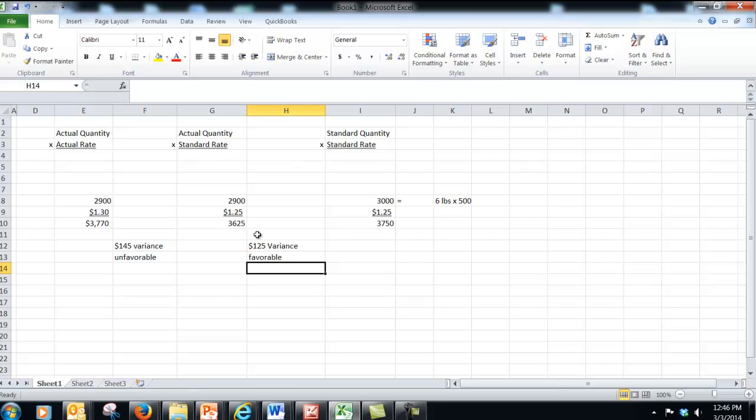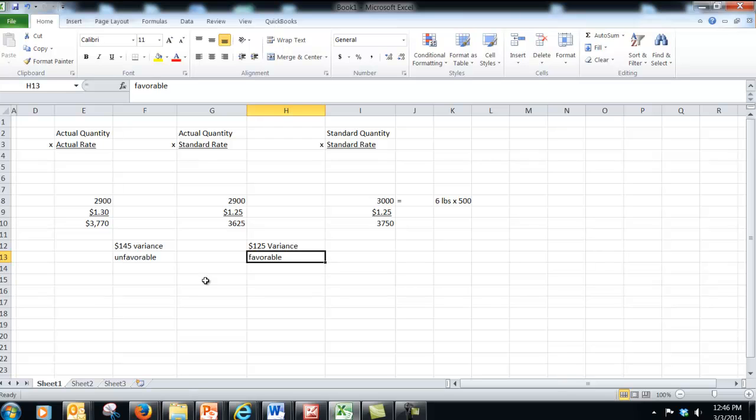Okay? It would be favorable if we did it for less than what the standards were. Okay, so let's take a look here at the quantity variance, and we can see here if we use the standard rate of $1.25 for both of these, and we used a different amount of quantity, the actual quantity, and we have the standard over here, we can see that the difference between these two is $125. That's our variance. Now we have to determine if it's favorable or unfavorable. We can see here that based on the actual quantity, it cost us less than what the budget was. So we came in under budget. That's good. That's a good thing.